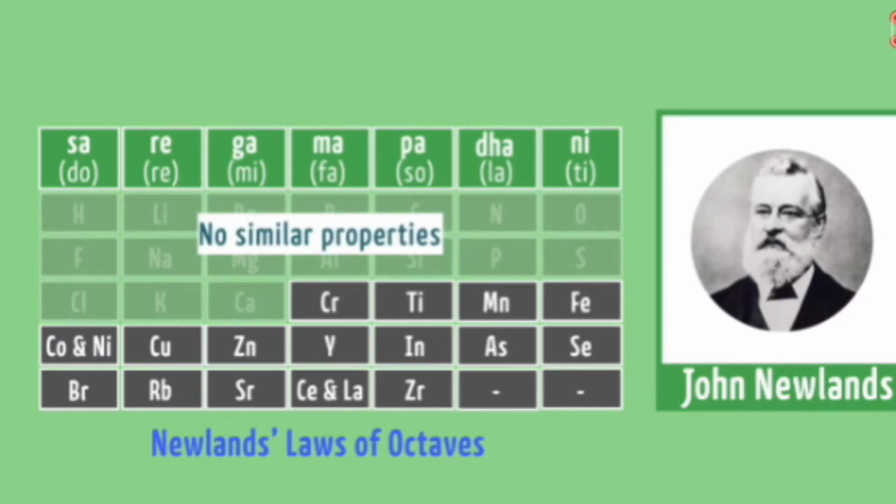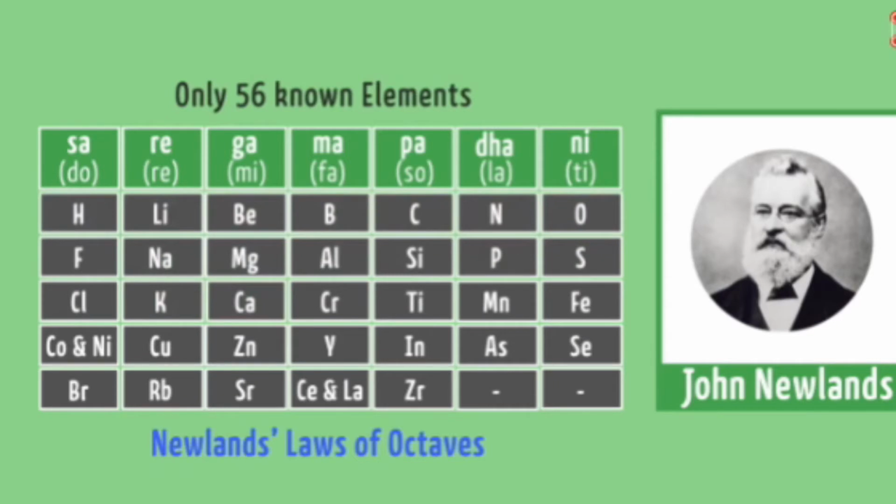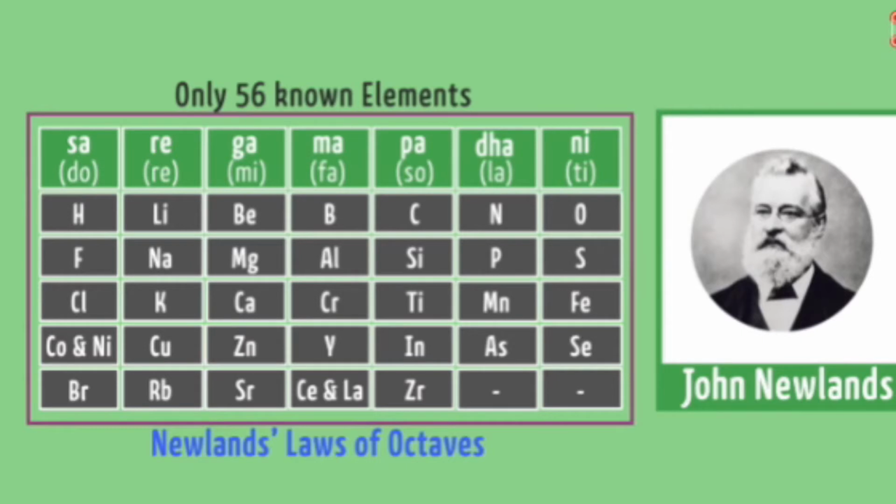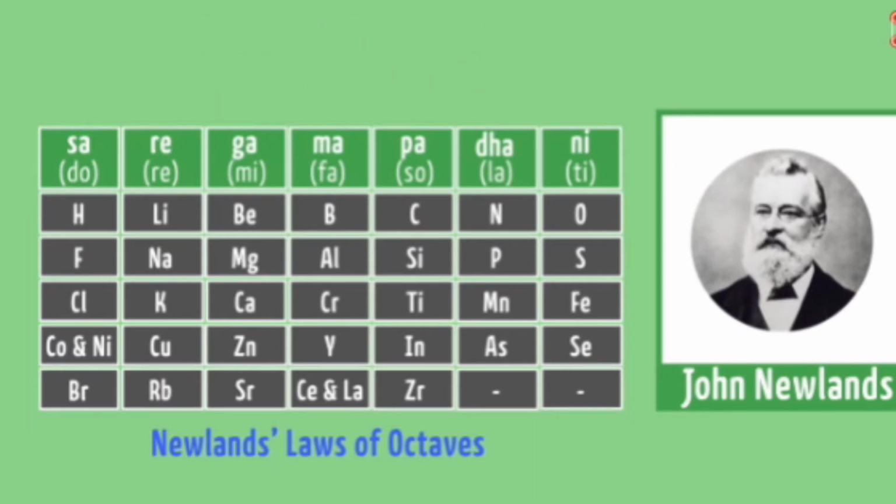For the rest, the elements like chromium and titanium, of course he arranged them, but those properties did not match the previous elements. So it is not applicable for the elements after calcium, and Newlands' law of octaves also dropped down. Just as Dobereiner dropped down with his law of triads because it worked only for groups of three elements, now Newlands came into the picture.